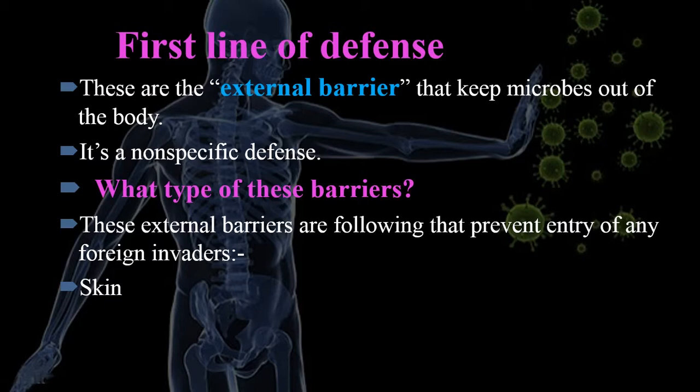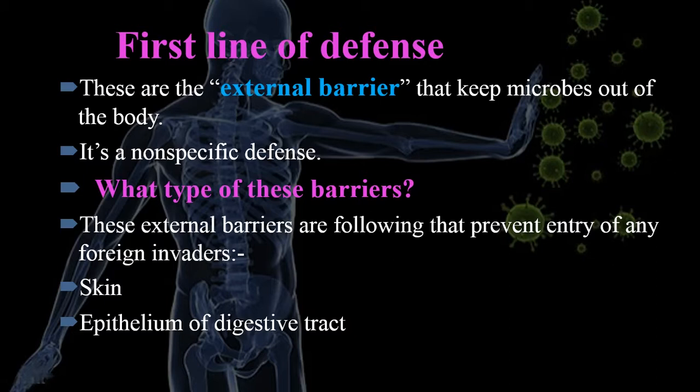So first of all, any microorganism that wants to enter your body will directly attack your skin. So our skin is the first line, the first barrier, that will not allow microorganisms or invaders to enter into your body. So it's the first line of defense, or first external barrier. Second, we also eat food, and food has a lot of germs and different particles and pollution. These polluted particles, germs and microorganisms cause different types of diseases. When we eat that food, the microorganisms can enter into your body and cause different types of infections.